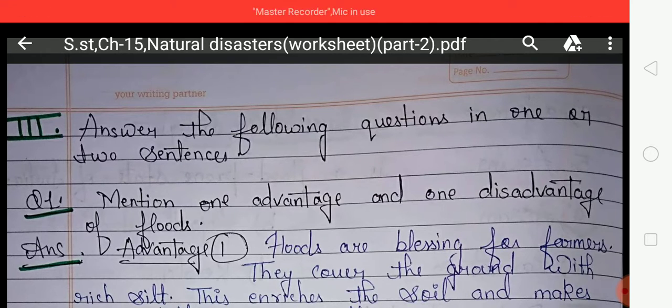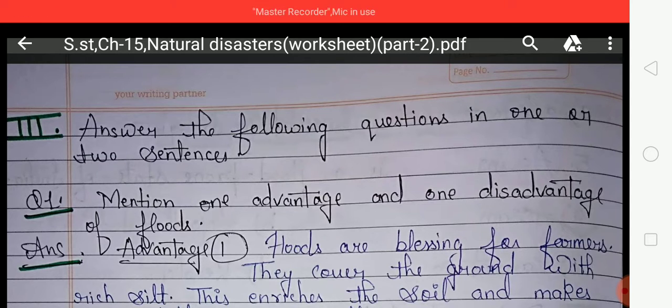So, students, there are many disasters. Some are natural and some are human made. Earthquake, flood, cyclone, and tsunami are natural disasters, and flood and drought can be human made disasters. So, let us look at the disasters one by one. Earthquake is the sudden shaking of the earth's surface. They are caused by movement inside the earth.